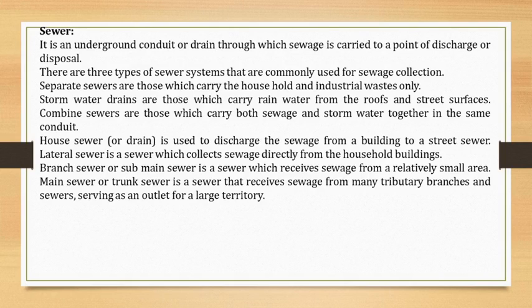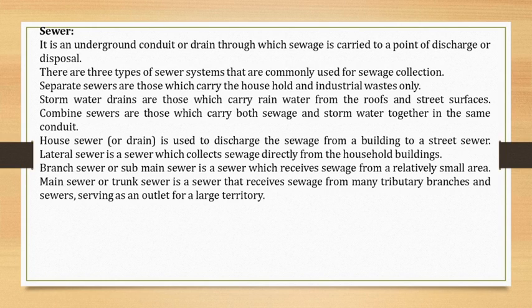Next, sewer. We already discussed the sewer. A sewer is an underground conduit or drain through which sewage is carried to the point of discharge or disposal. There are three types of sewer systems commonly used for sewage collection. Separate sewers carry the household and industrial waste only. Stormwater drains are used for surface water, that is rainwater. Next, the combined sewer is used to carry both sewage and stormwater together in the same conduit.